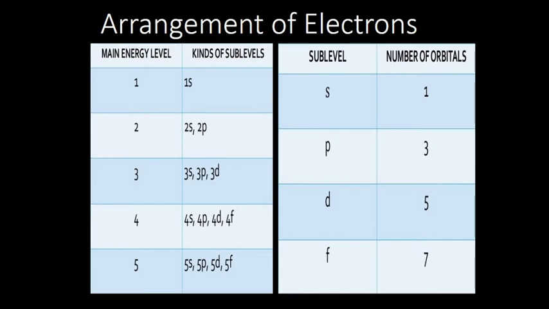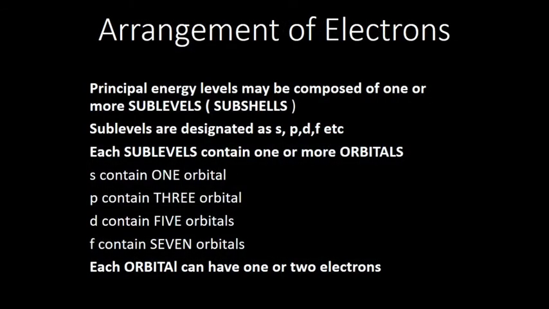And how will these come? It is actually based on quantum theory only. I am not going into that. You just remember this alone: each principal energy level is composed of sublevels, and sublevels are known as s, p, d, f, etc. Again, the s sublevel will have further orbitals, which can be one or more. s has only one. p has 3 orbitals.